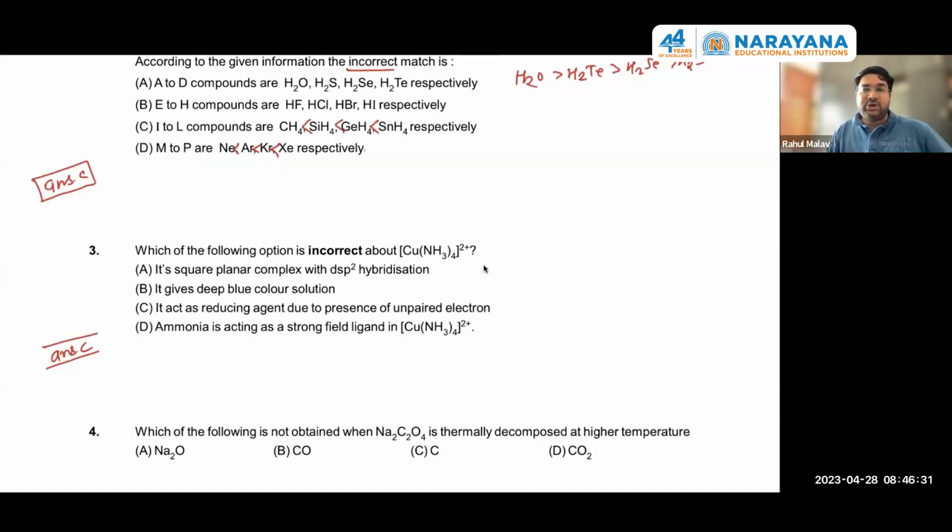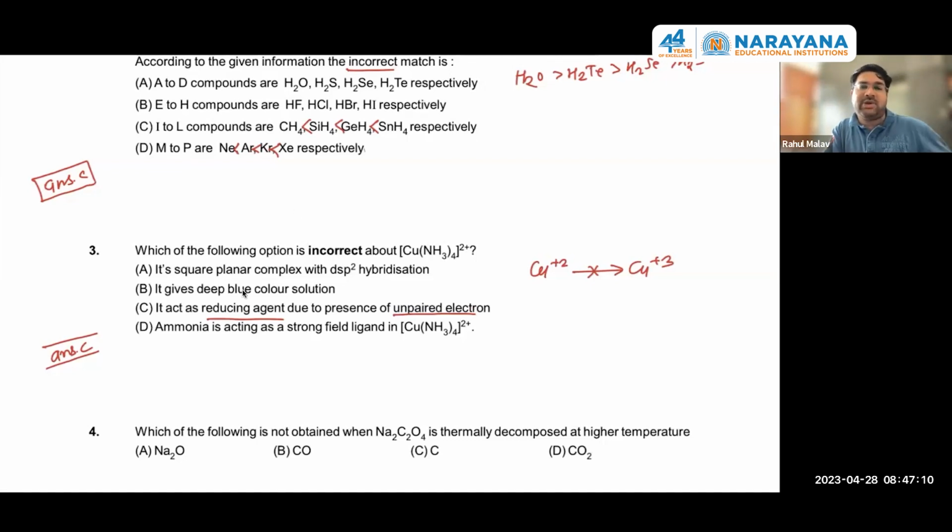And C option, it acts as reducing agent due to presence of unpaired electron. See, unpaired electron is also present here. That point is correct, that unpaired electron is present. That unpaired electron will be present in a higher excited state because it has to vacate that d subshell. But it will not act as a reducing agent. Why so? Because copper +2 is a very stable oxidation state and it never goes to copper +3 actually. So we can directly say that copper +2 will never go to copper +3. Therefore, this is actually a wrong statement.